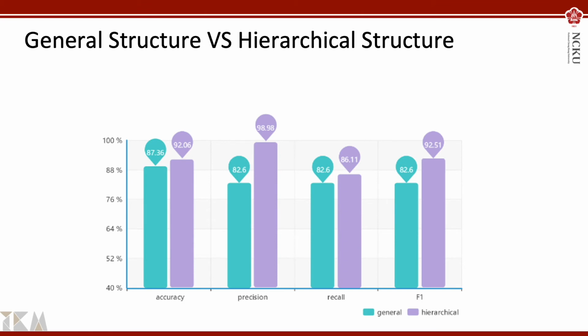Next, we believe that the hierarchical structure, which has an advanced processing unit, is superior to the general structure in terms of extracting more complex and more in-depth information. To prove our hypothesis, we compare the general BiLSTM with the hierarchical BiLSTM. The hierarchical structure has two levels, namely the post and event, in which the output from the post level becomes the input of the event level.